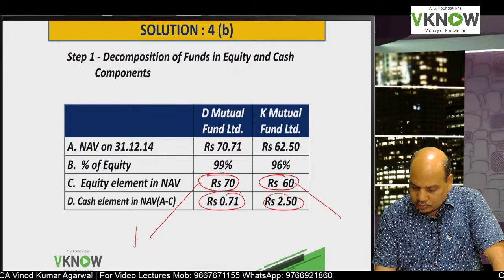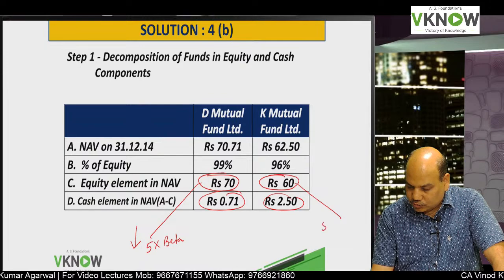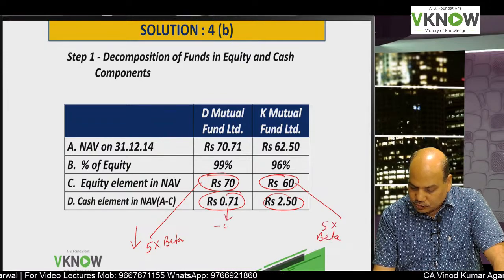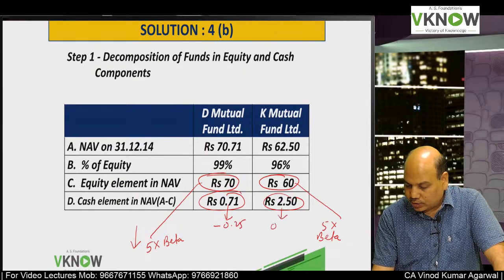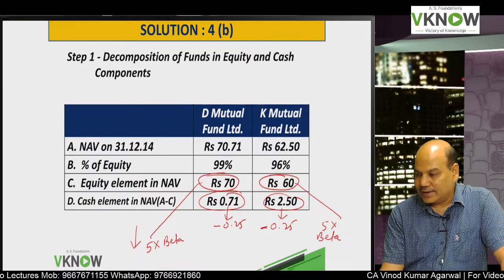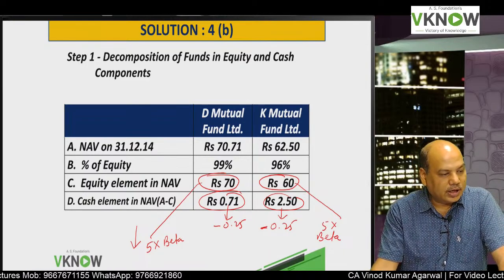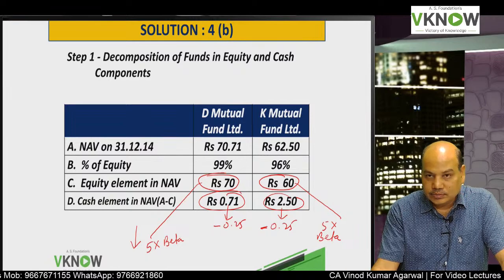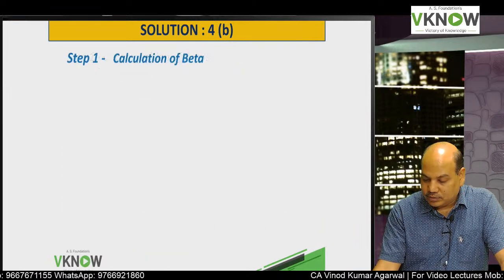The equity will fall by 5 into beta, and the cash will fall by 25 paise because of expense incurred, and that will help me to calculate the revised NAV after 1 month.